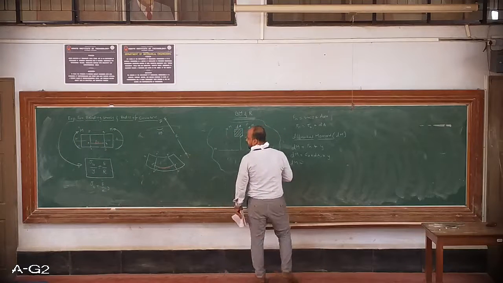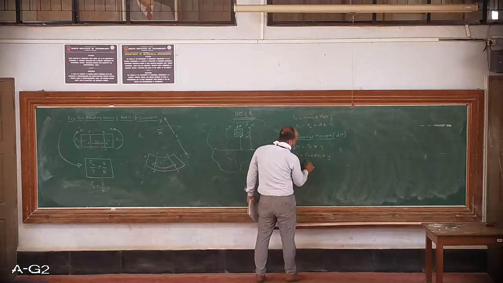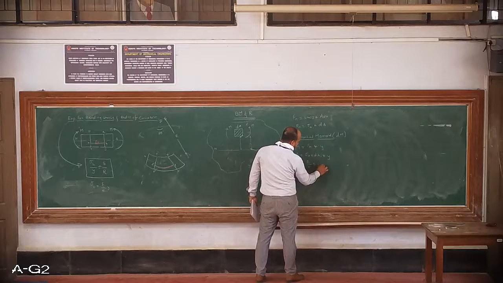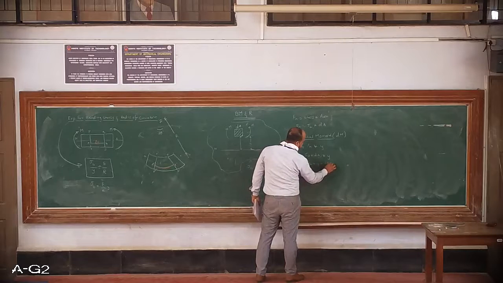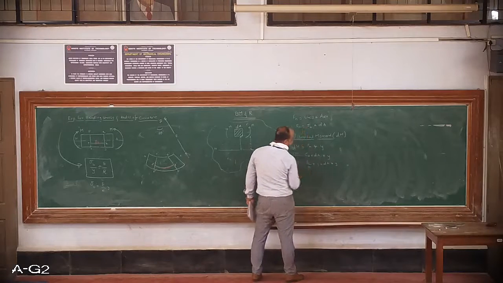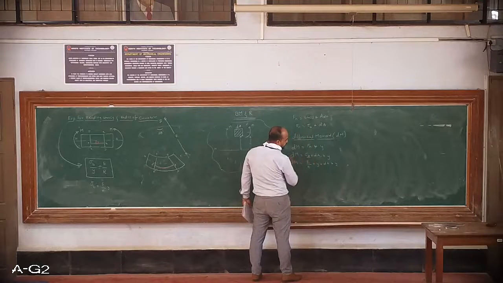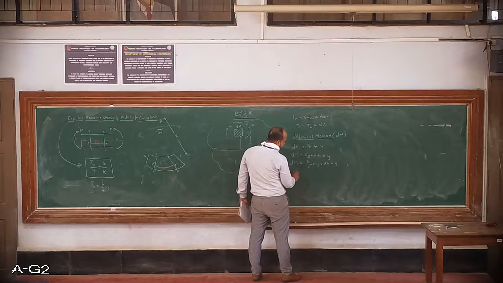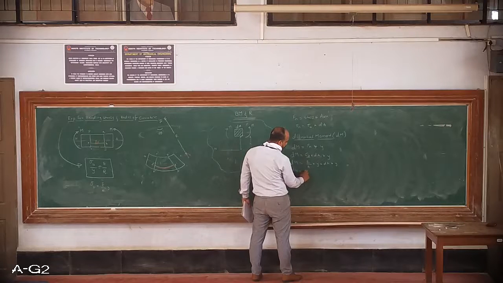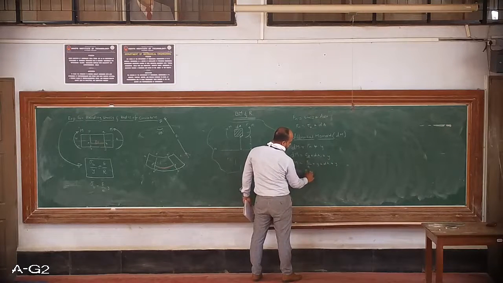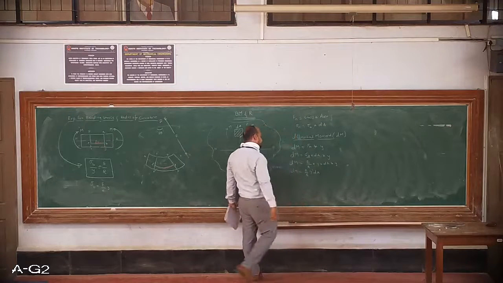That is, dM is equal to E by R multiplied by y, multiplied by dA, multiplied by y as it is. So we have just substituted for sigma b. So what will we get? dM is equal to E by R, y and y, this will become y square into dA.